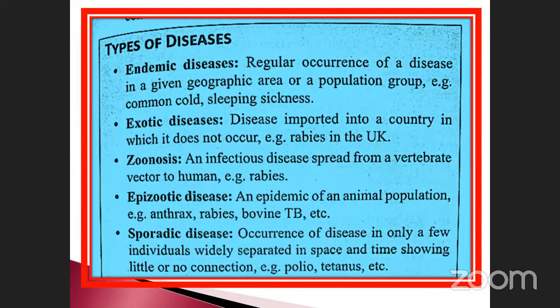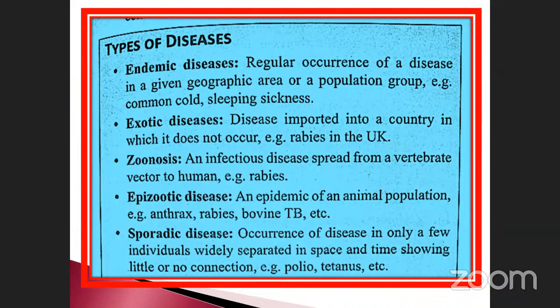And then the types of diseases, this is also present in the book. Endemic diseases: what is meant by endemic? The regular occurrence of a disease in a given geographic area or population group. Examples: common cold, sleeping sickness. These are endemic diseases normally present in your geographic region. Exotic disease: a disease imported into a country in which it does not occur. Example, rabies in the UK. Exotic disease means a disease imported into a country. Like AIDS, or COVID, which is also an imported disease.